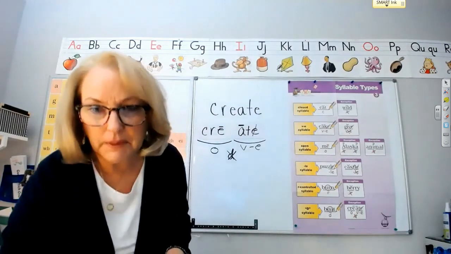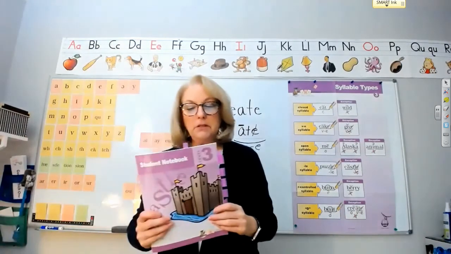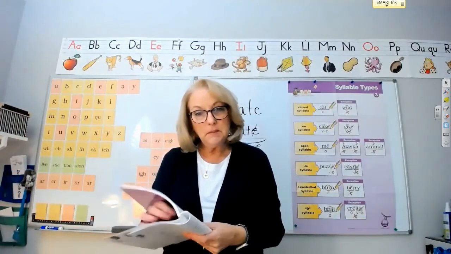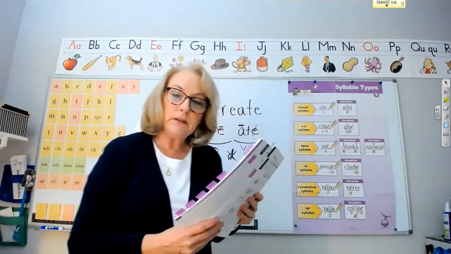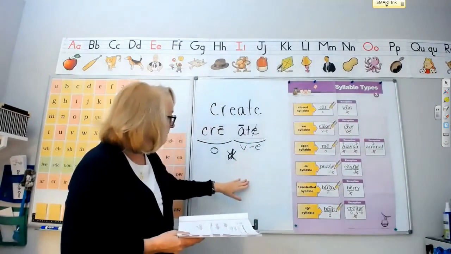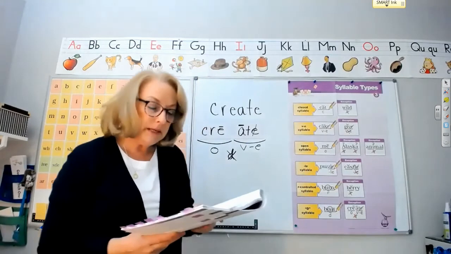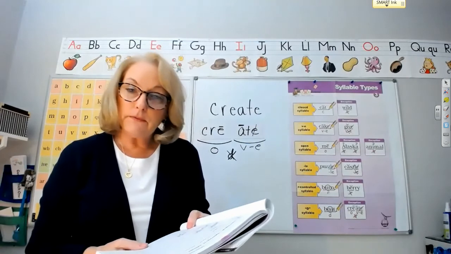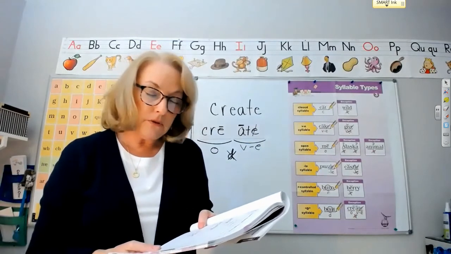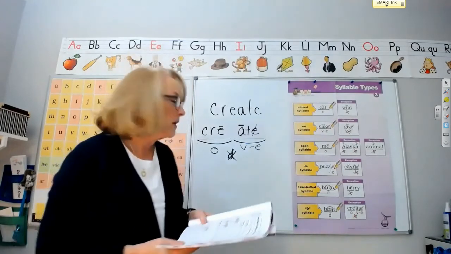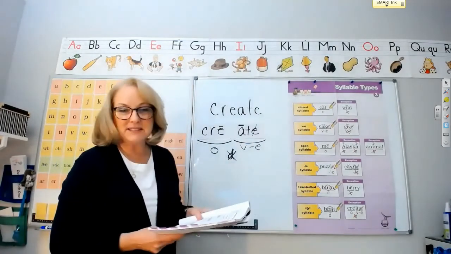We just have to memorize those words. If you have your student notebook, you can open up to page 27 and read about the D-syllable exception, and then write the word create on the line and mark it up like I have it marked up on the board. Let's read it together. Sometimes two vowels together do not form a vowel team. The two vowels are split and the word is divided into syllables right between those two vowels.